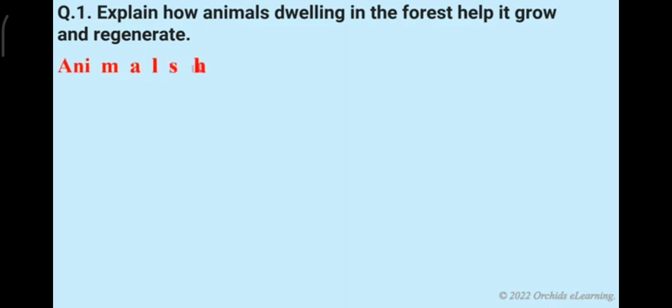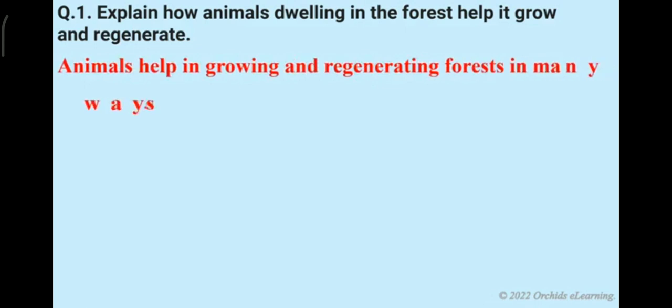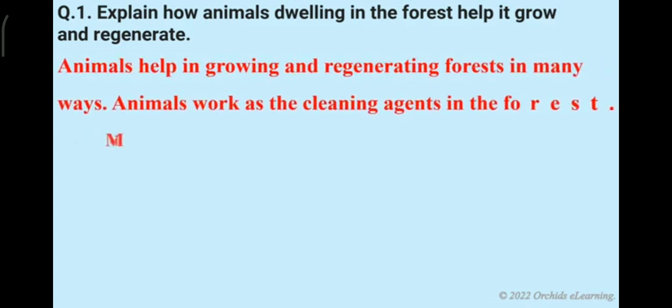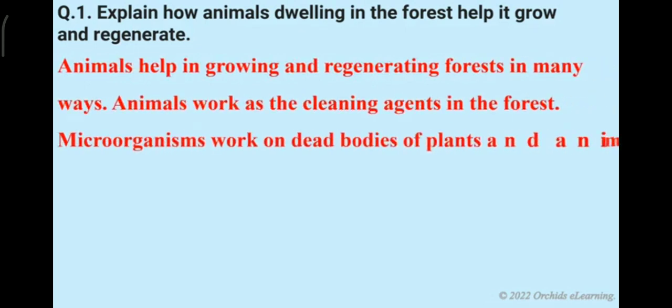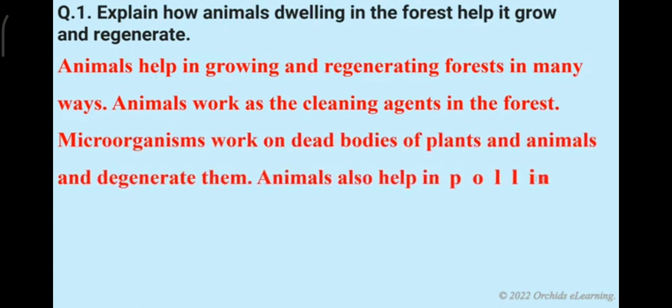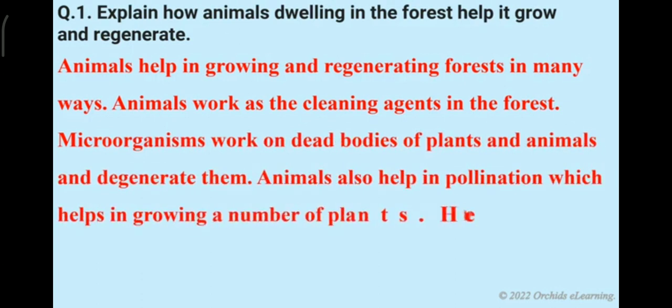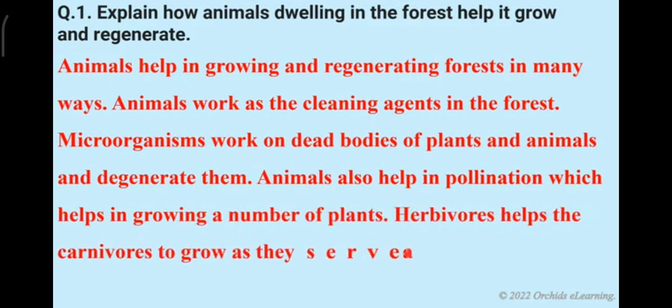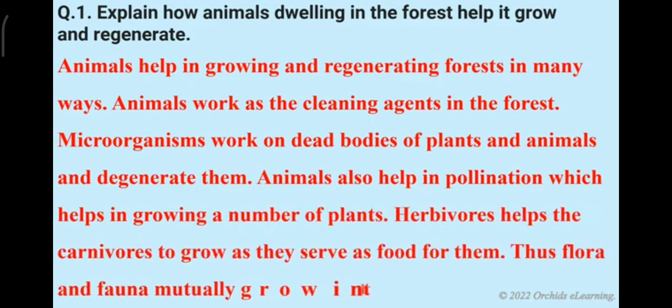Animals help in growing and regenerating forests in many ways. Animals work as the cleaning agents in the forest. Microorganisms work on dead bodies of plants and animals and regenerate them. Animals also help in pollination, which helps in growing numbers of plants. Herbivores help the carnivores to grow as they serve as food for them. Thus, flora and fauna mutually grow in the forest.